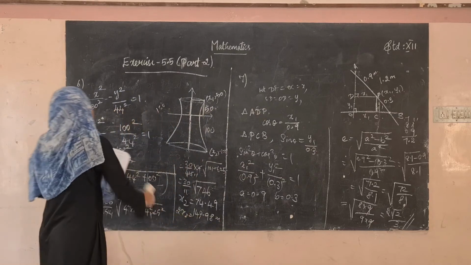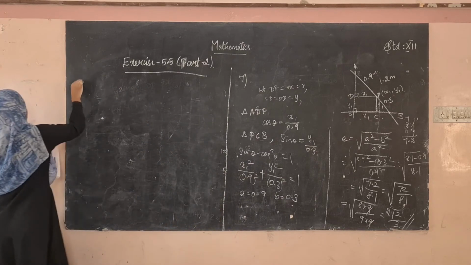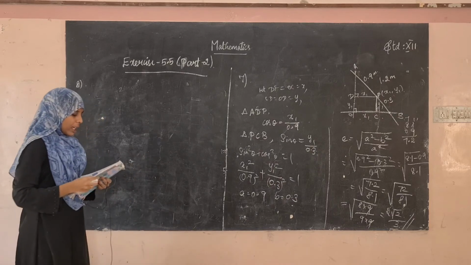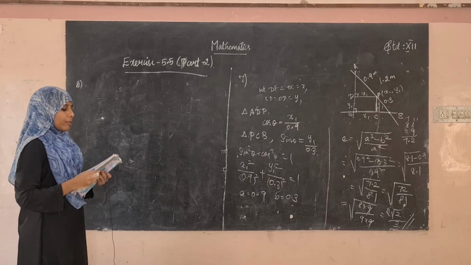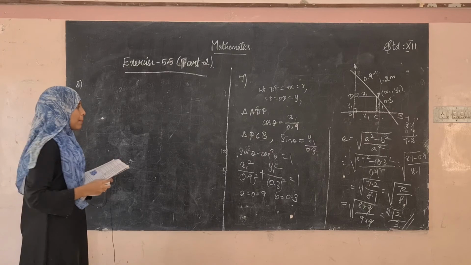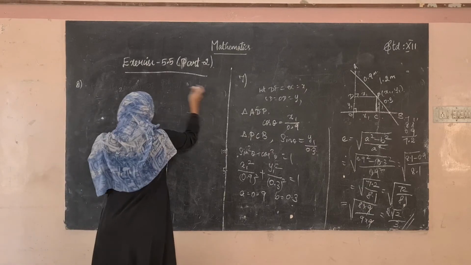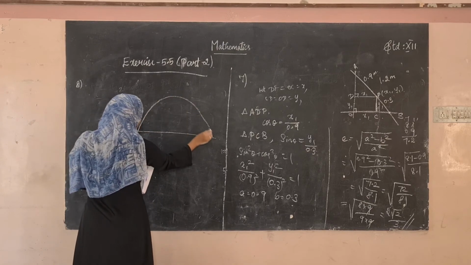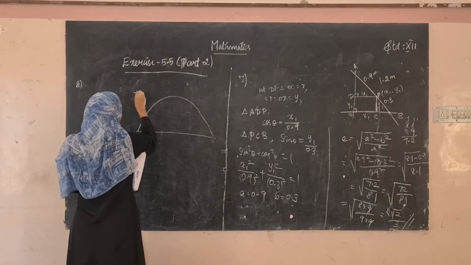Okay, now let us see the 8th sum. Assume that water issuing from the end of a horizontal pipe 7.5 meter above the ground describes a parabolic path. Okay, so this is the ground. The parabolic path will be like this. So the pipe is here.